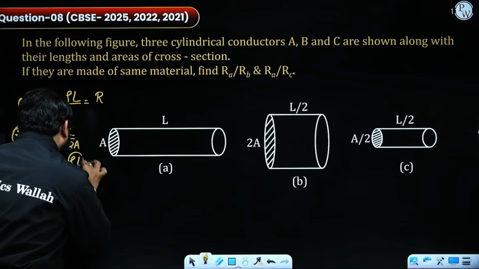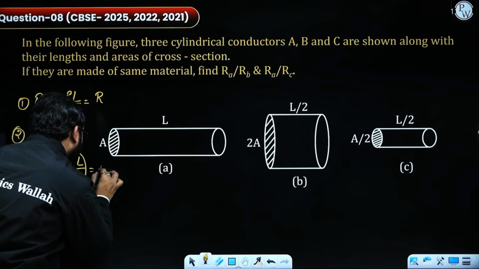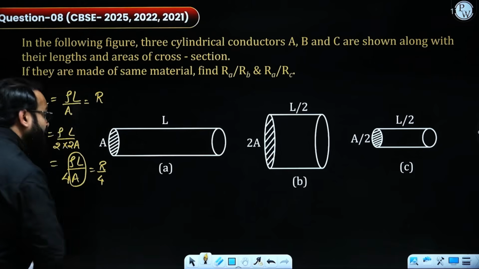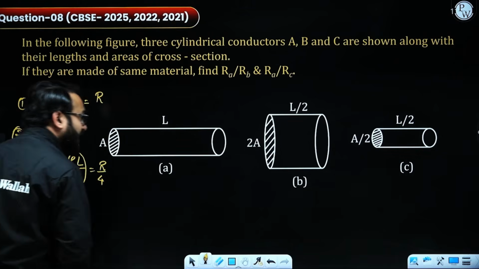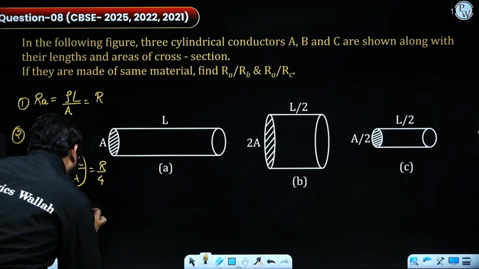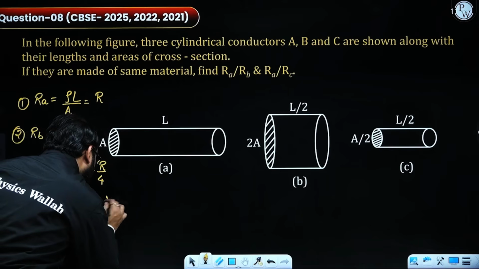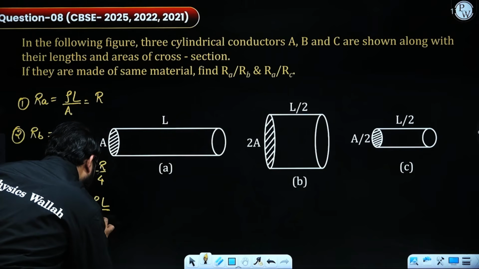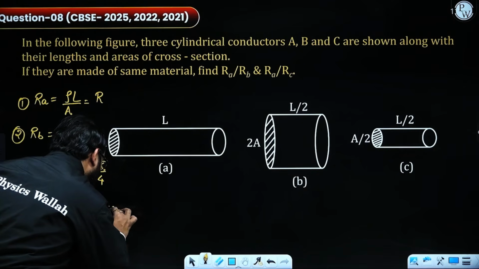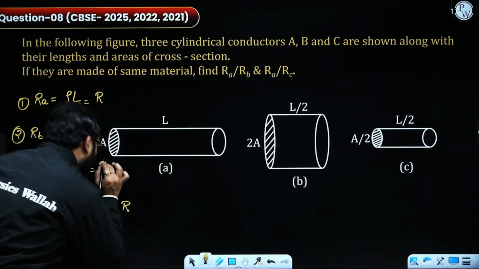But rho L by A I have considered as R, so I can write it as R by 4. Talking about the third one, the length is half and the area is also half. So the third one is rho L by 2 over A by 2. This is going to cancel out each other, which is coming out as R again.